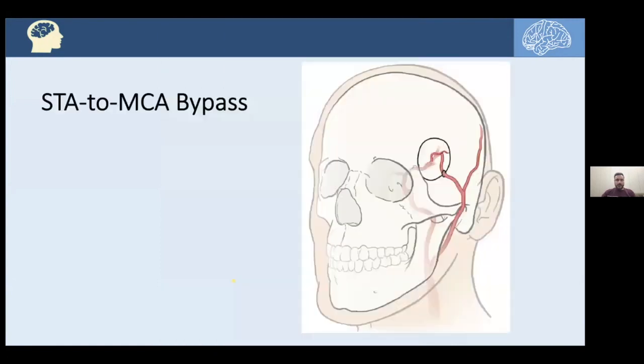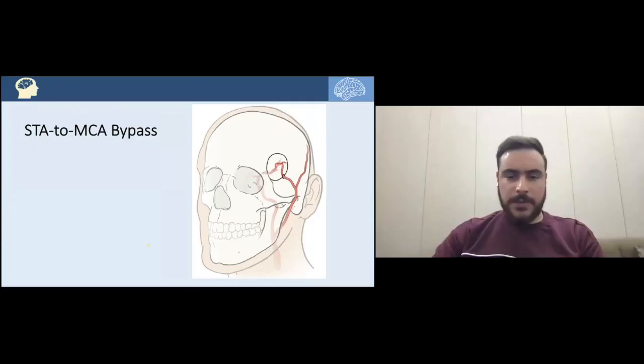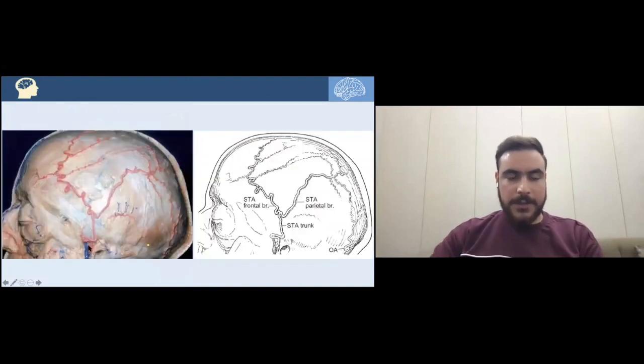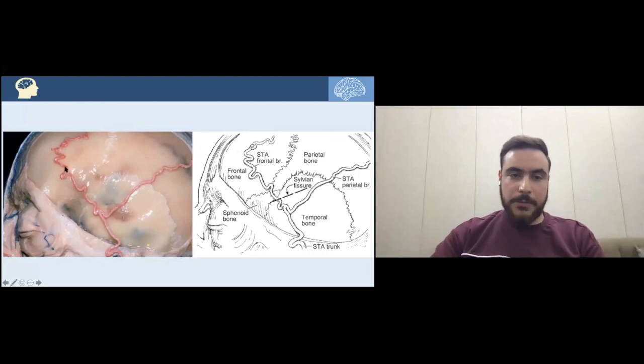Now we will talk a little more about the STA to MCA bypass. We have talked a lot about it, but we will discuss a few things. First, we have to localize the superficial temporal artery and its two terminal branches, the frontal and the parietal branch. And after removing all the muscles and the subcutaneous tissue, we are left with the superficial temporal artery, with its two terminal branches on the skull.